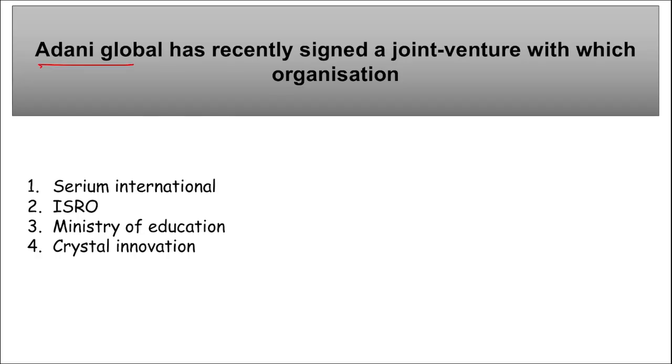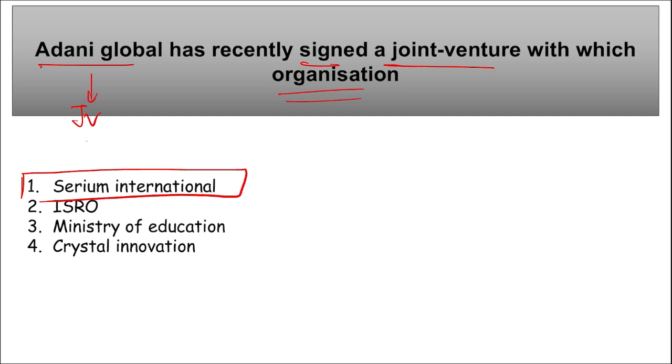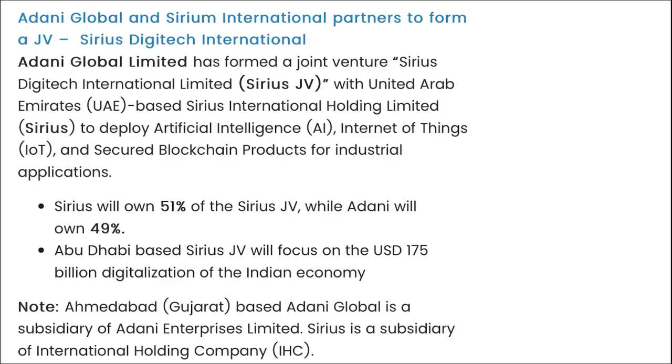Next, Adani Global has recently signed a joint venture with which organization? So Adani Global recently signed a joint venture with Cerium International to form Sirius Digitech International. So a joint venture between Adani Global and Cerium International, and they will be forming Sirius Digitech International. Correct? And why was this joint venture formed?